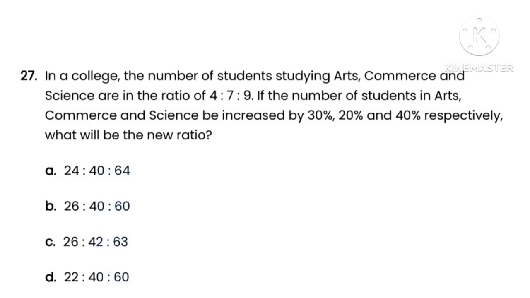Here options are option A, 24:40:64, option B, 26:40:60, option C, 26:42:63, option D is 22:40:60. So here the correct option is option C, that is